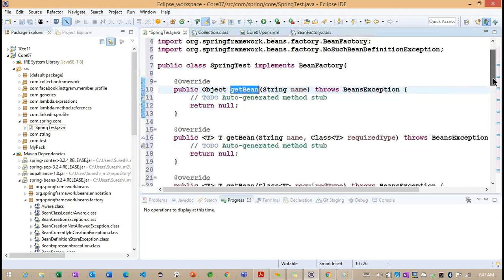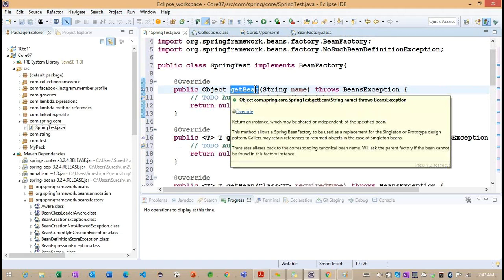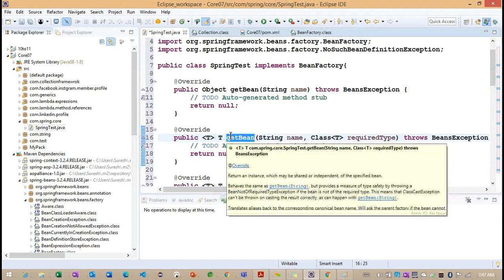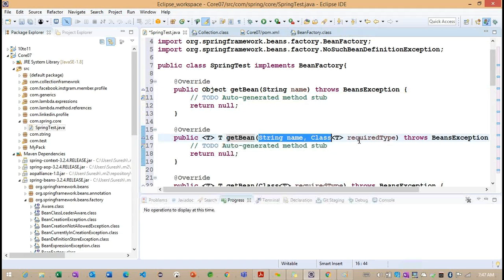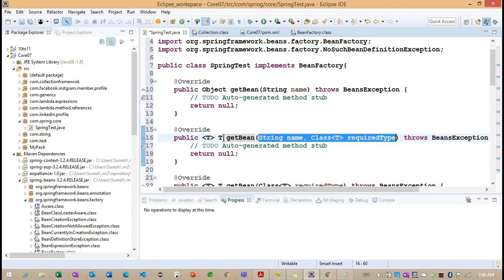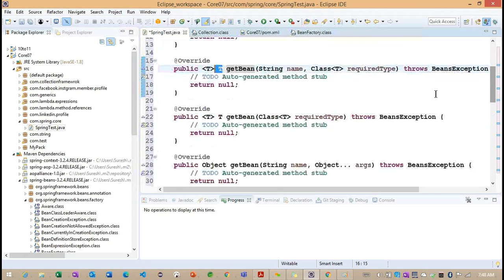Now you can see these are the same methods we have. If you observe, getBean takes one parameter. Again one more getBean we have, which takes a String name, comma, one more parameter expecting the class type. Whenever we provide this required type, it returns the appropriate class type.